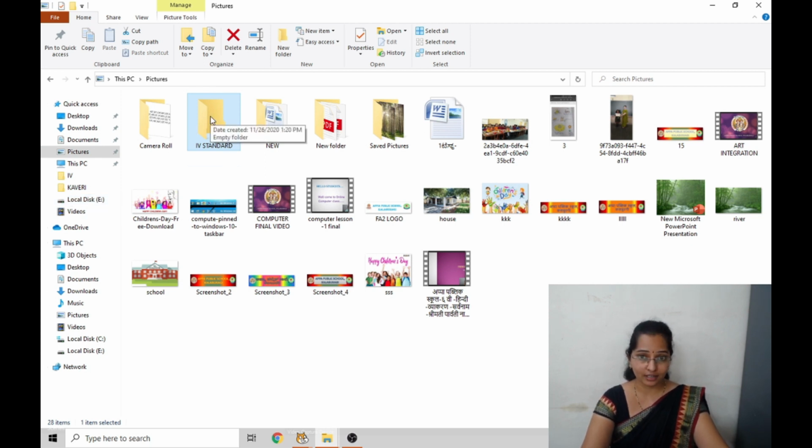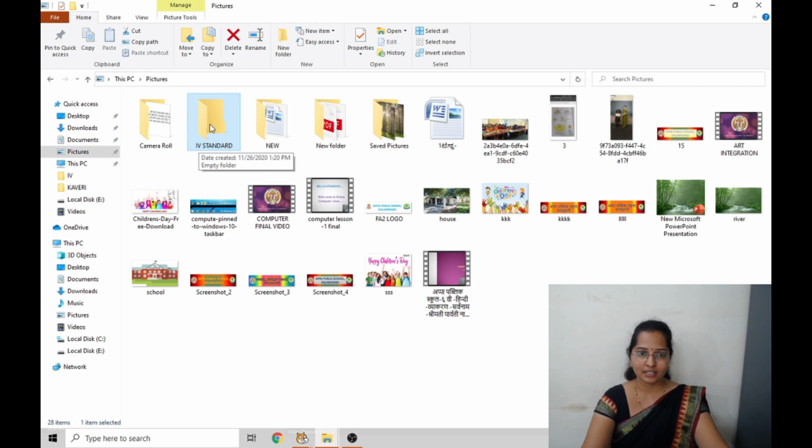Please keep in mind we have much difference in moving a file and copying a file. What is the difference between moving a file and copying a file? Moving means cut this file or folder and place it in a new place. And what is copy? Making a duplicate copy of the same file. Means I want the 4th standard file here as it is, and in the new place too. First I'll show how to cut and paste.